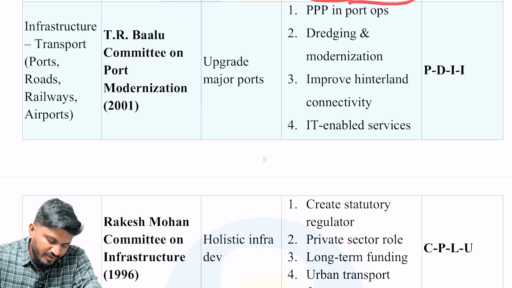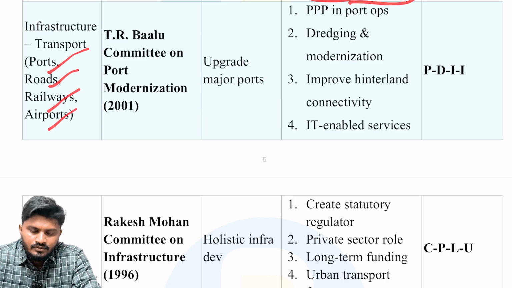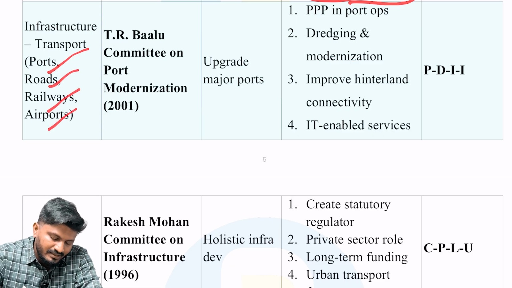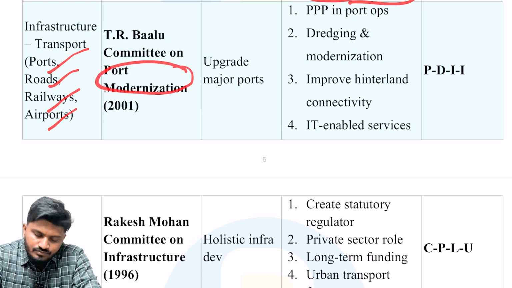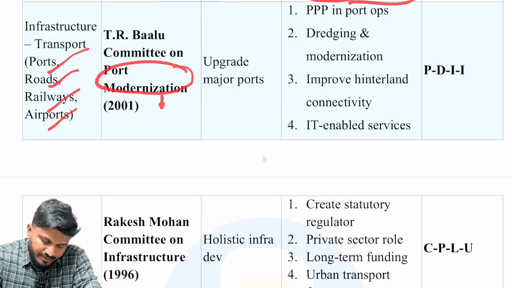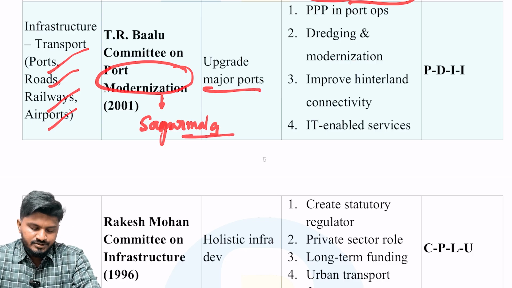Next, with respect to infrastructure such as transport, roads, railways, ports and airports. An important committee is the TR Balu Committee on Port Modernization. Very important, and based on these recommendations, India was able to bring the Sagarmala project. The aim is upgrading the major ports.